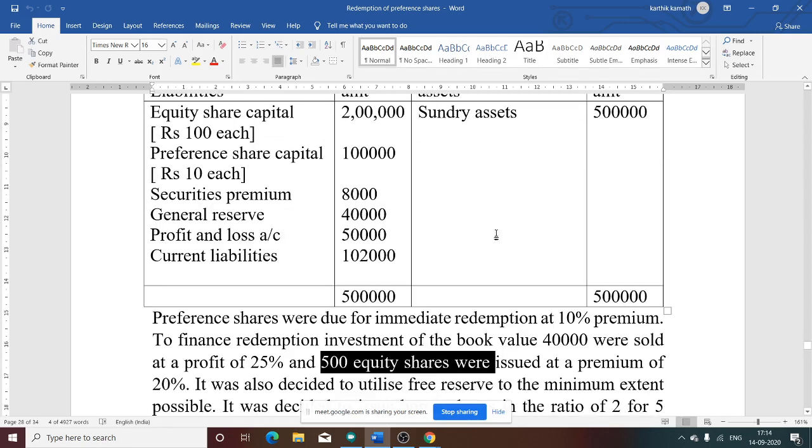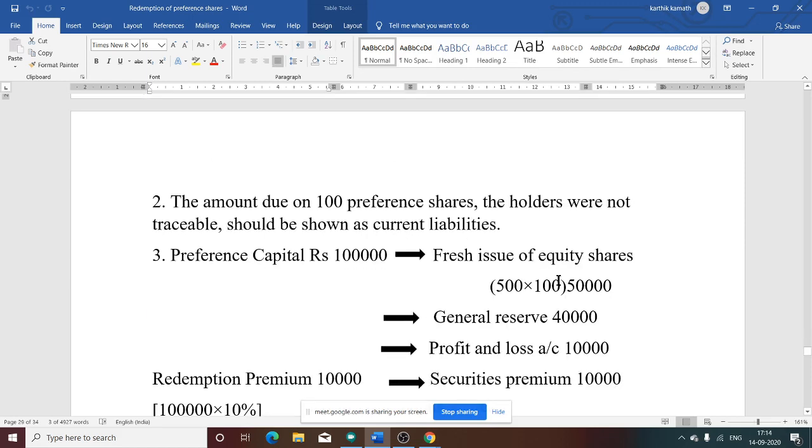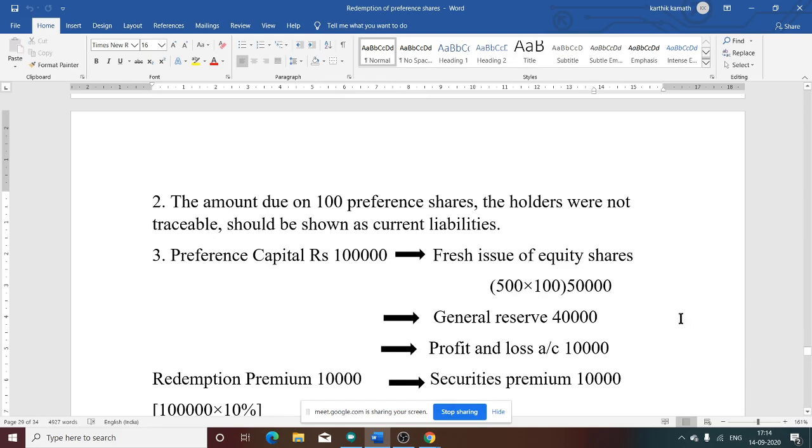What is the face value of fresh issue? 100, that is given in the question. Equity shares of 100. So 500 into 100, if you do, you will get the fresh issue amount, that is 50,000. So fresh issue now we know 50,000, still 50,000 is remaining.